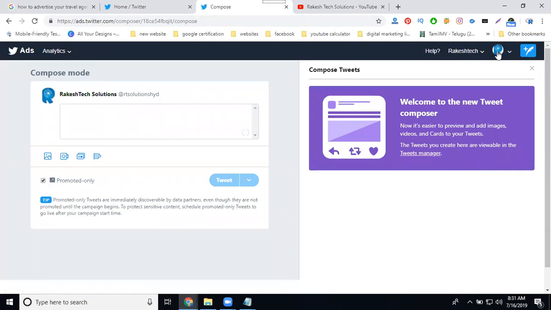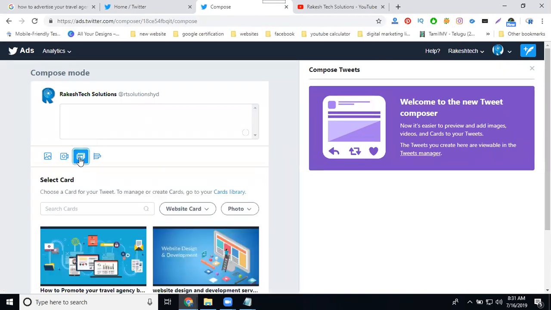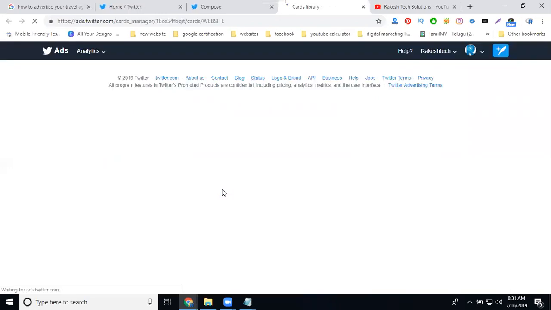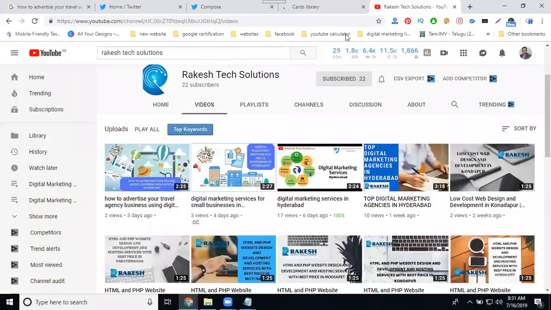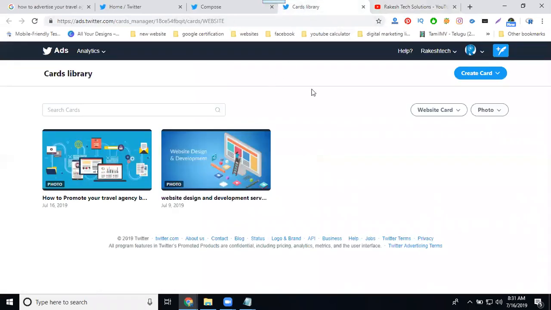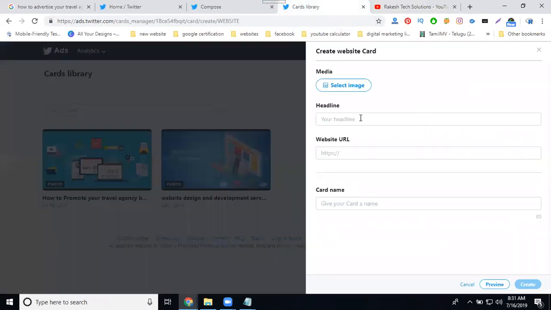The Twitter cards are enabled based on your activity; the card will be enabled. So in this, select your card, go to the card library, select any one video, and select it in this website card.